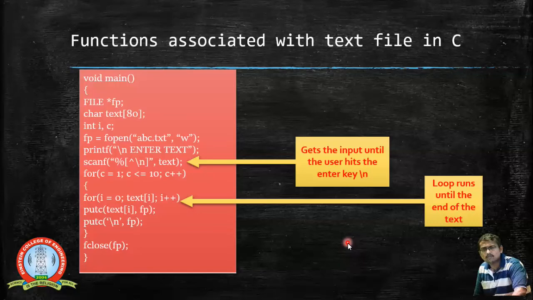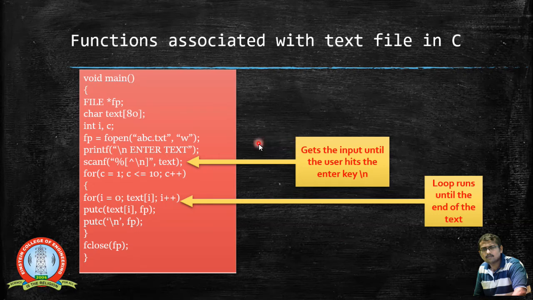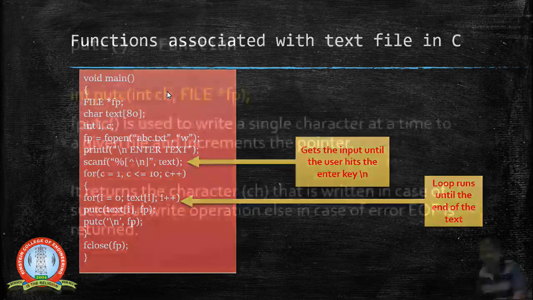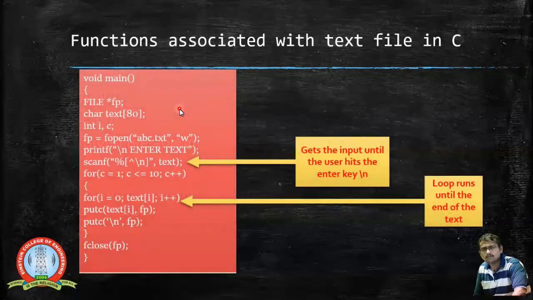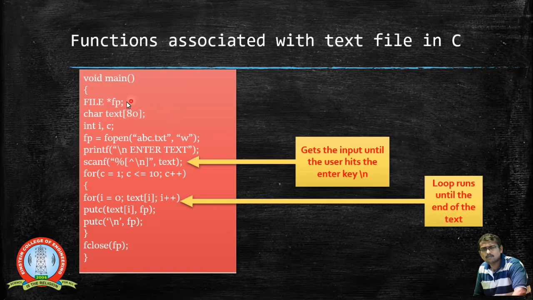Okay, so this is a simple example that is given. What we are going to do is write something inside the file, using the putc function we have specified here. This putc function will put the characters inside this file one by one, and this is the slide where we have an example program.